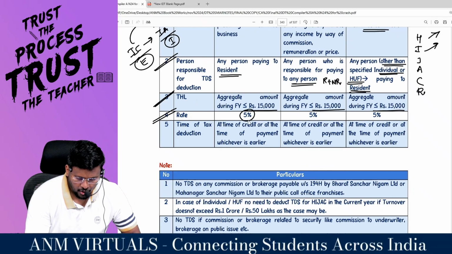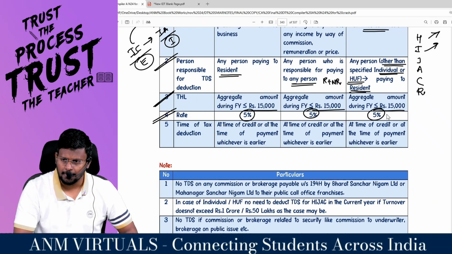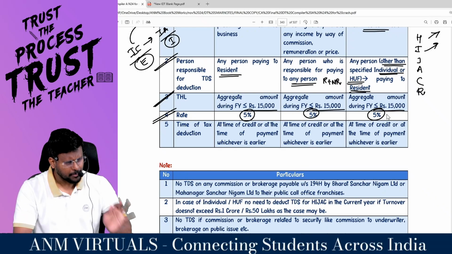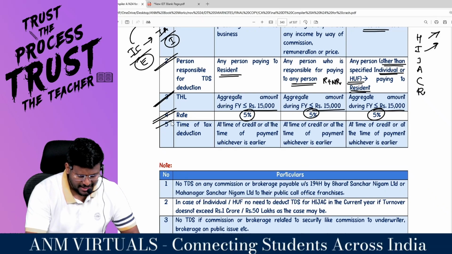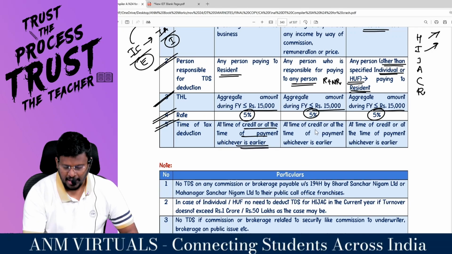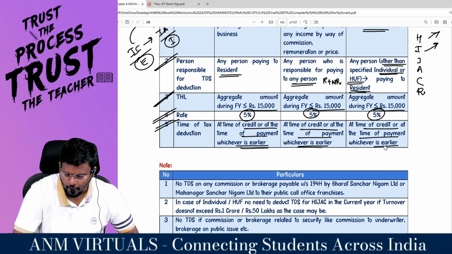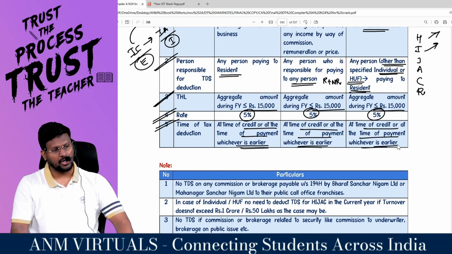What is the rate? 5%. Commission means how much percent? 5%. What is the time of deduction? At the time of credit or at the time of payment, whichever is earlier. Are you all really with me?